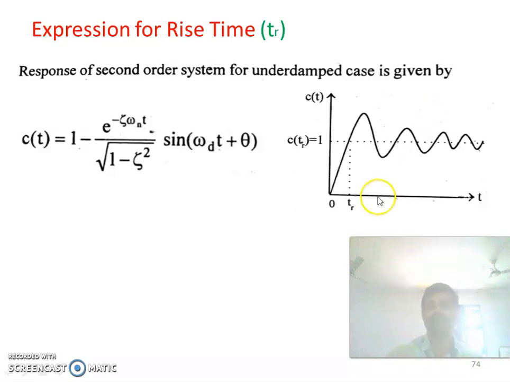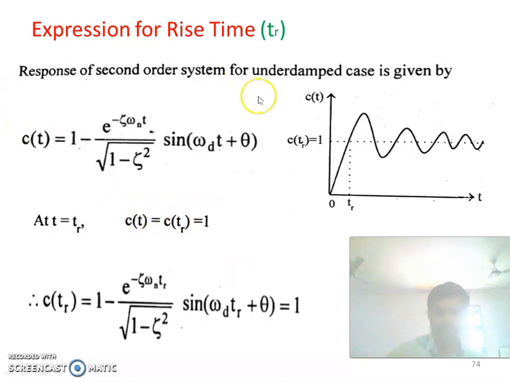Now what is rise time? It is the time taken to reach 100%. In this expression we put t equal to tr, and at t equal to tr the value of c of t is 1. So wherever we have t, we substitute tr, and we make c of tr equal to 1.